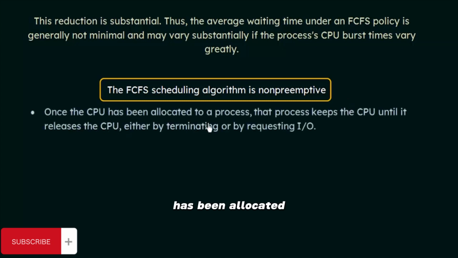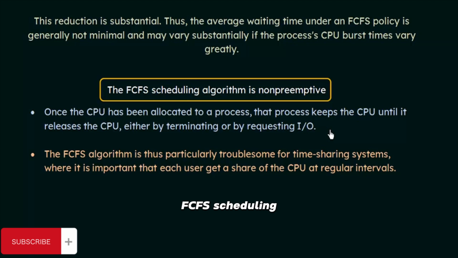So that is what is written here. Once the CPU has been allocated to a process, that process keeps the CPU until it releases the CPU either by terminating or by requesting I/O. So this is what I just explained. Now the problem with FCFS scheduling is that the algorithm is particularly troublesome for time-sharing systems, where it is important that each user gets a share of the CPU at regular intervals.